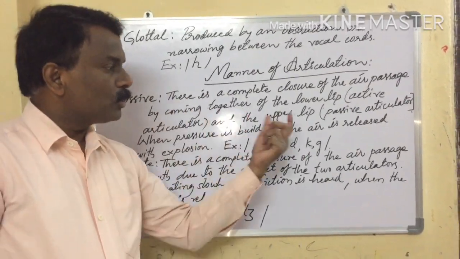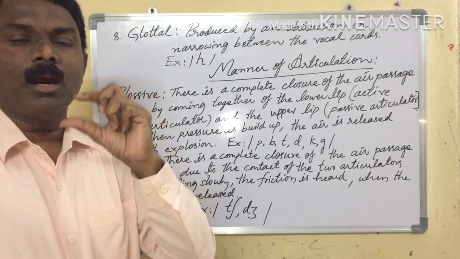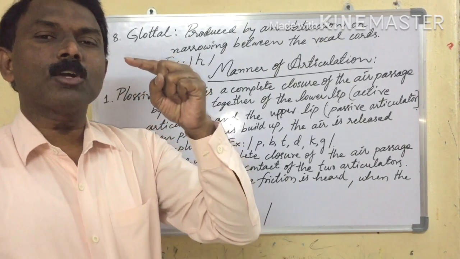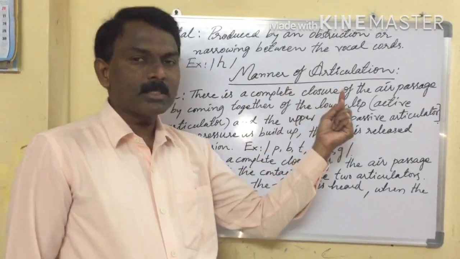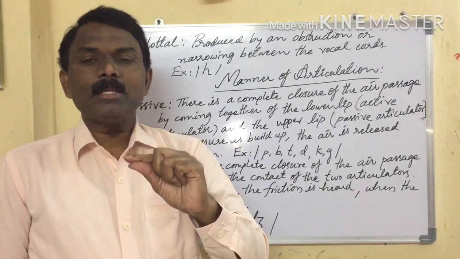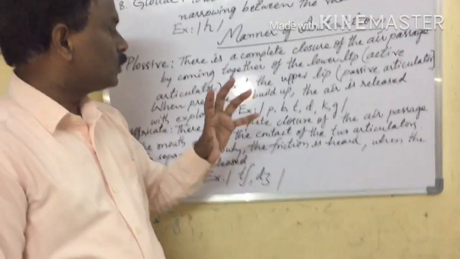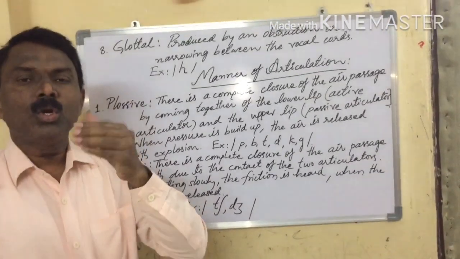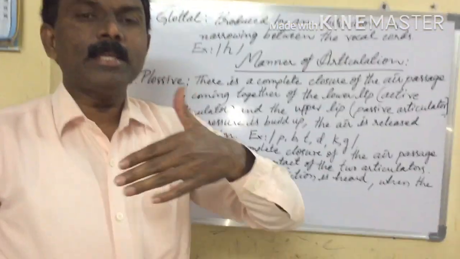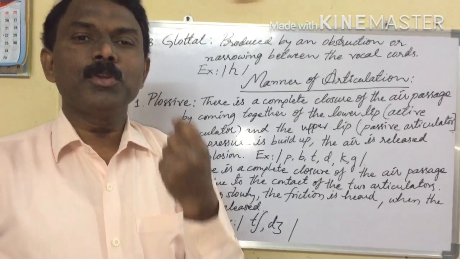So what are the two major articulators? Upper lip and lower lip. The upper lip is called the passive articulator and the lower lip is called the active articulator. These two almost close to stop the pressure, but all of a sudden the air is released, and then the pa sound is produced.